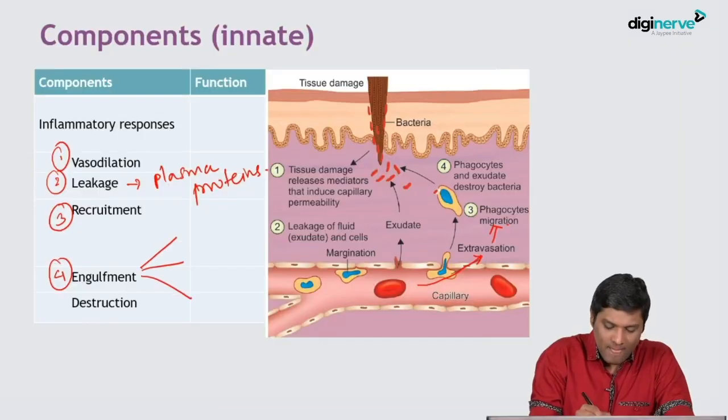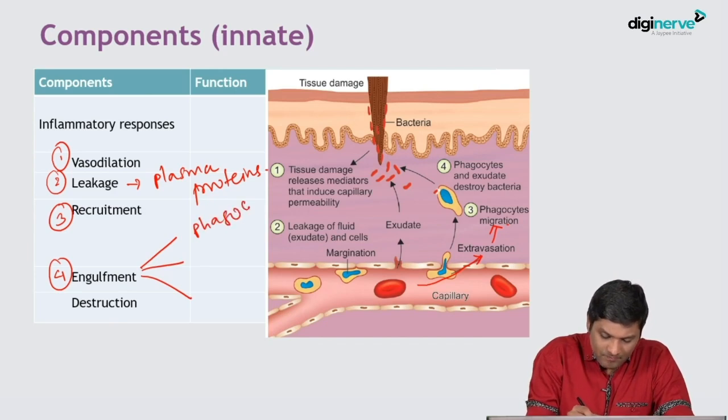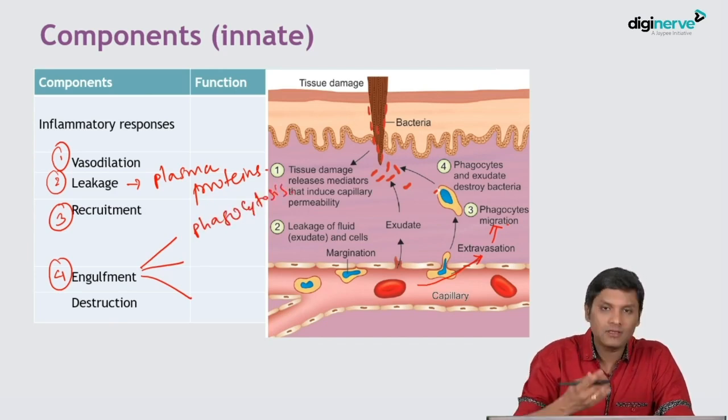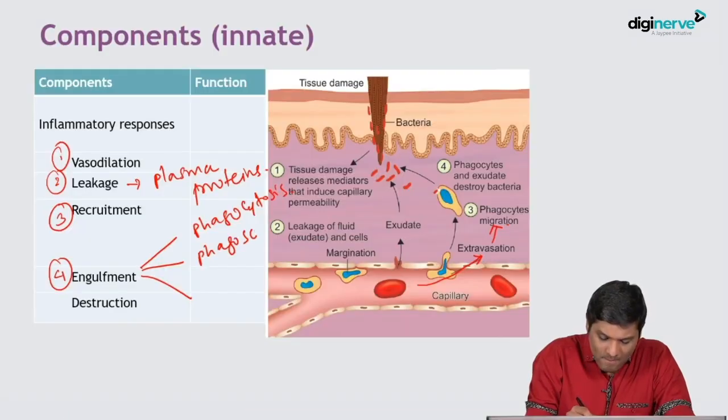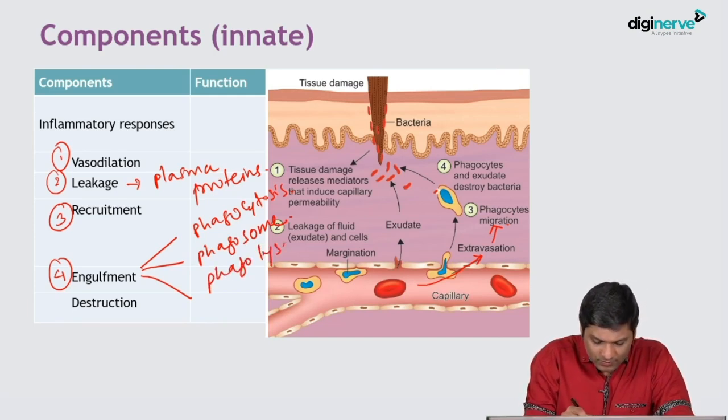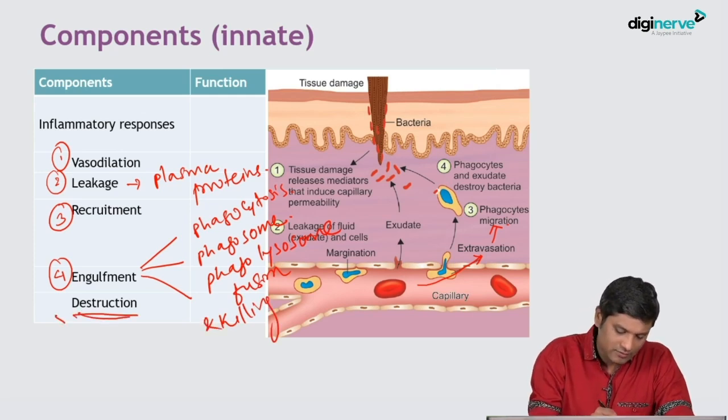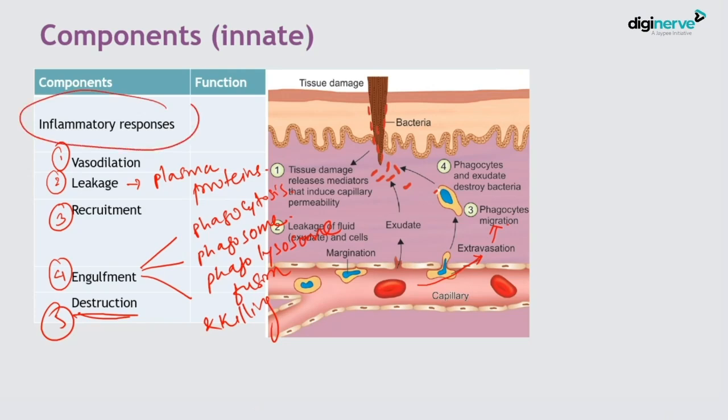Engulfment has 3 steps. Phagocytosis, that is engulfment of the microbes inside the phagocyte. Then it will go inside the phagosome. Then you will have phagolysosome fusion, following which microbial killing, that is destruction. Step number 5 is destruction. So this is how the inflammatory response takes place, and please remember the inflammatory response is a part of innate immunity.